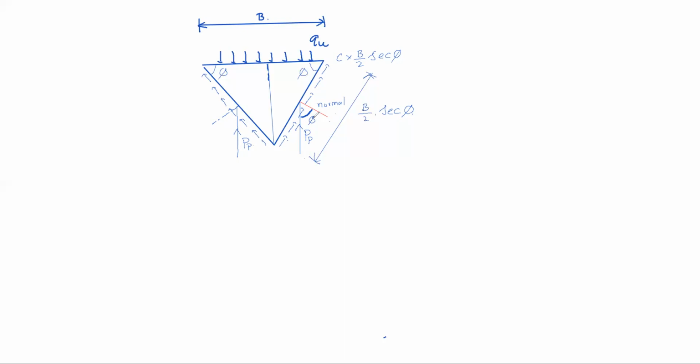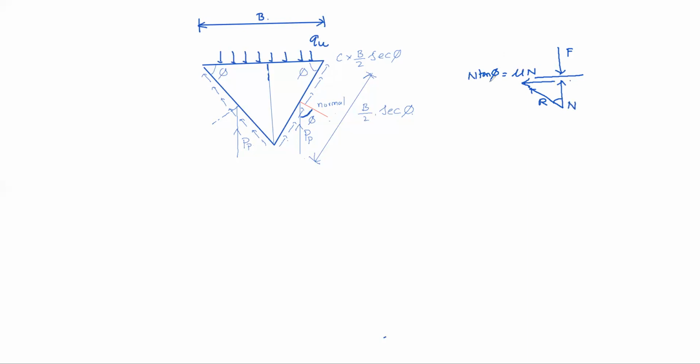See, the resultant always makes angle phi with the normal. You can think of it like this. Suppose a force is acting like this. What is the reaction? Normal reaction N. So the maximum frictional resistance is how much? Mu times N, right? Then this is the resultant. Mu can be understood as tan phi, so mu N means N tan phi.